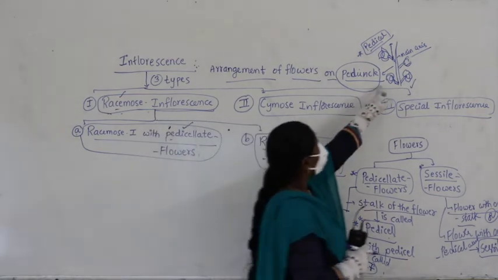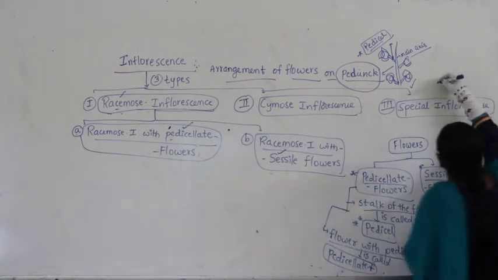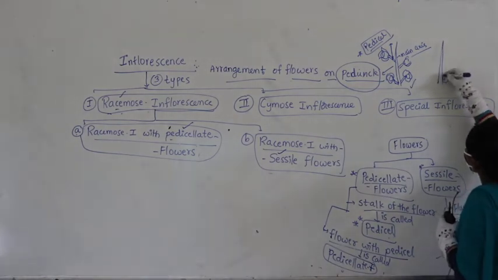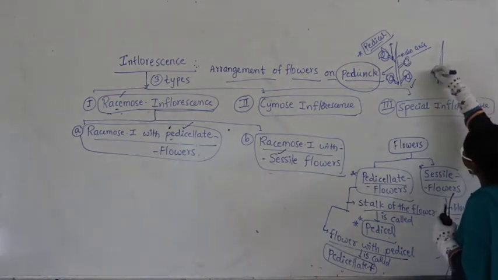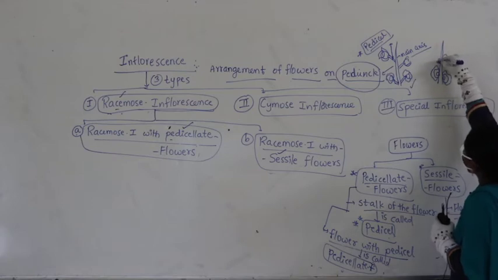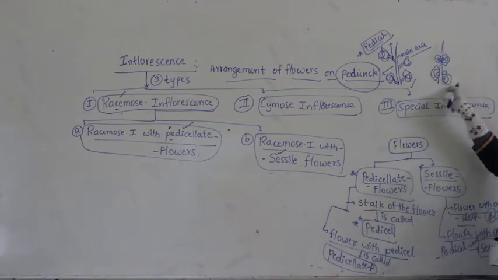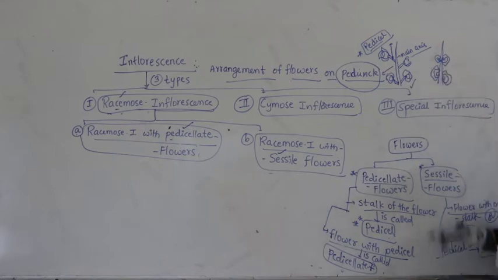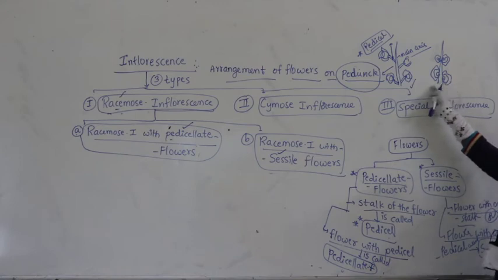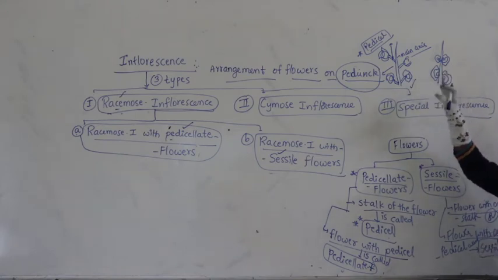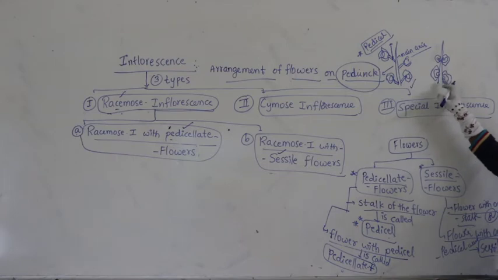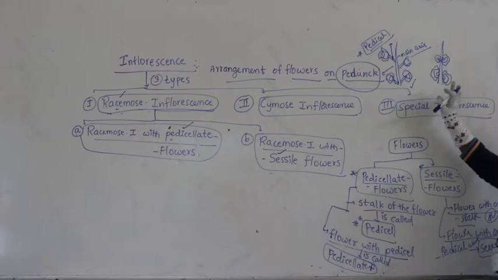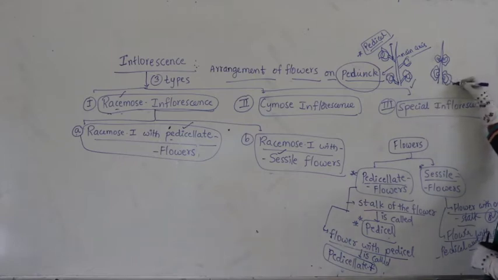Now if you look at this, this is nothing but pedicellate flowers. Now coming to this, you can see the flowers are borne directly, laterally on either side of the peduncle. Can you see the stalk here? No stalk. Can you see the pedicel here? No pedicel. So this kind of flowers are called sessile flowers.